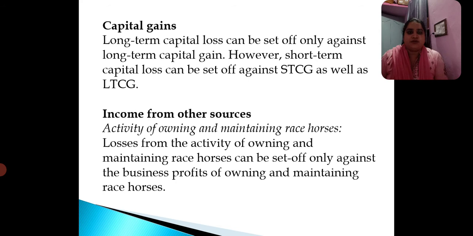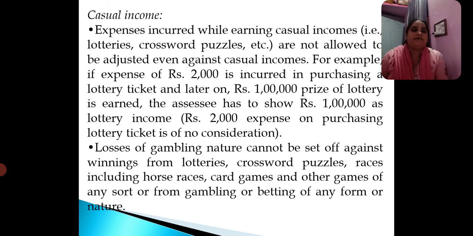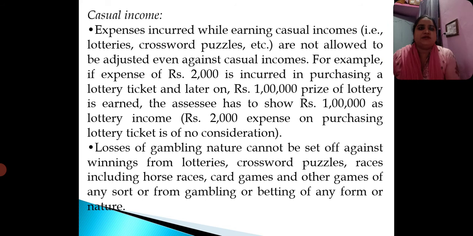Income from other sources. Activity of owning and maintaining race horses. Losses from the activity of owning and maintaining race horses can be set off only against the business profits of owning and maintaining the race horses. Then you have casual incomes. Here in case of casual incomes, expenses incurred while earning casual incomes, that is lotteries, crossword puzzles, all these are the examples of casual incomes.